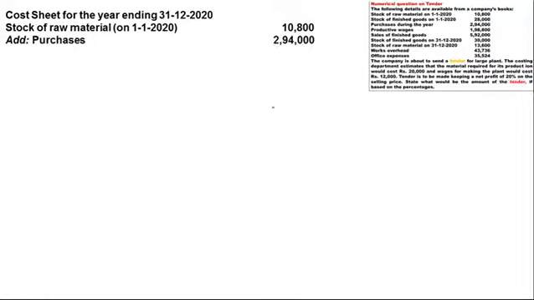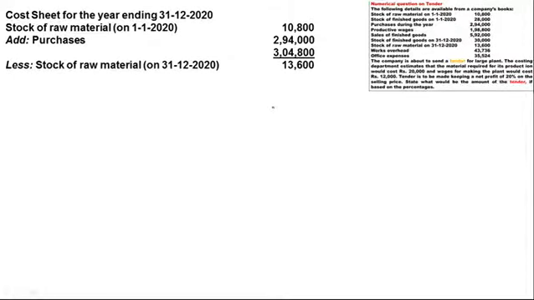Now to prepare the cost sheet, we have here the information of cost of raw material. Therefore, first we will take the stock of raw material 10,800. In the stock of raw material, we will add the purchases of raw material, that is 2,94,000. After that, the total of the material in hand is 3,04,800. From this, if you minus the closing stock of raw material, that is 13,600, we will get the material consumed of rupees 2,91,200.